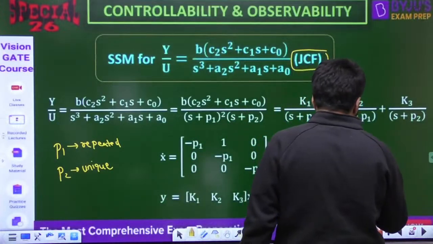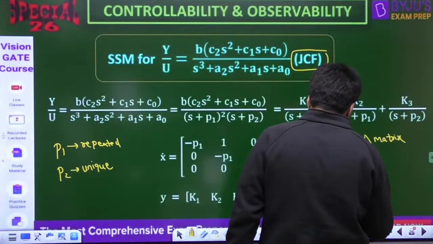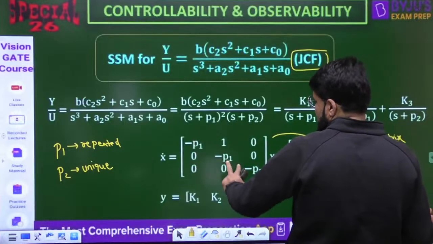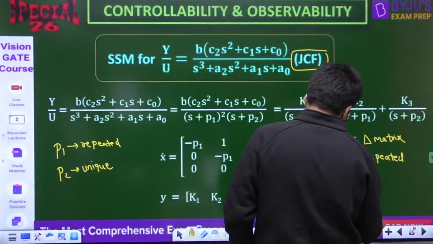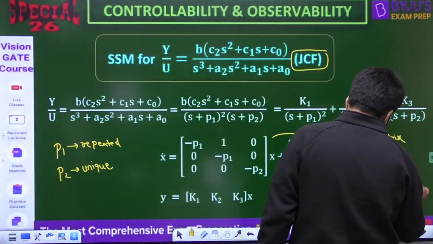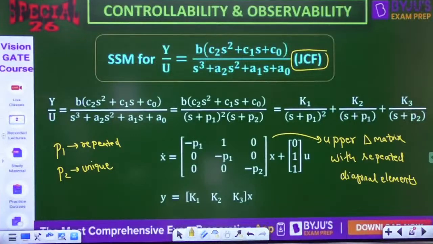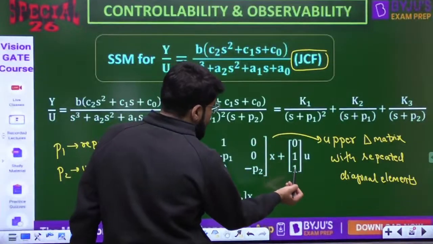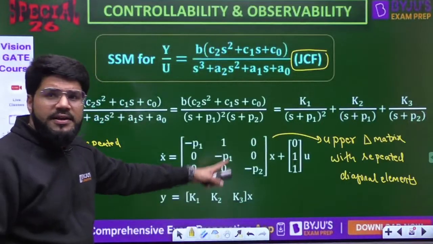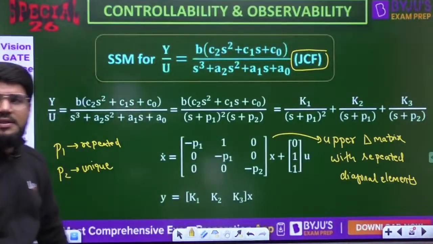You get an upper triangular matrix with repeated diagonal elements, at least one diagonal element is repeated, minus p1, minus p1, plus Bu. What is B? 0, 1, 1, and Y equal to K1, K2, K3 times x. These are directly the partial fraction coefficients. That is the JCF form.